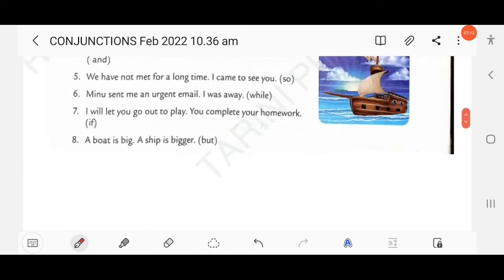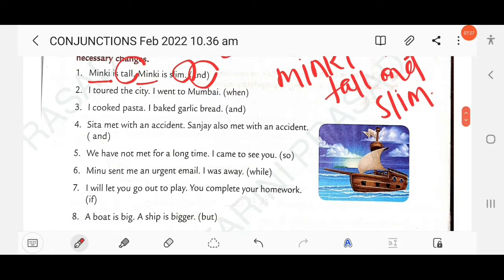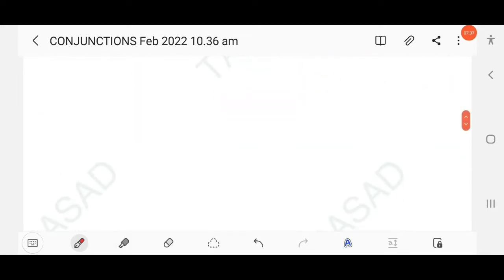Then next, I toured the city, I went to Mumbai. So here you have to write, I toured the city when. You just have to use when here. So the answer: I toured the city when I went to Mumbai.